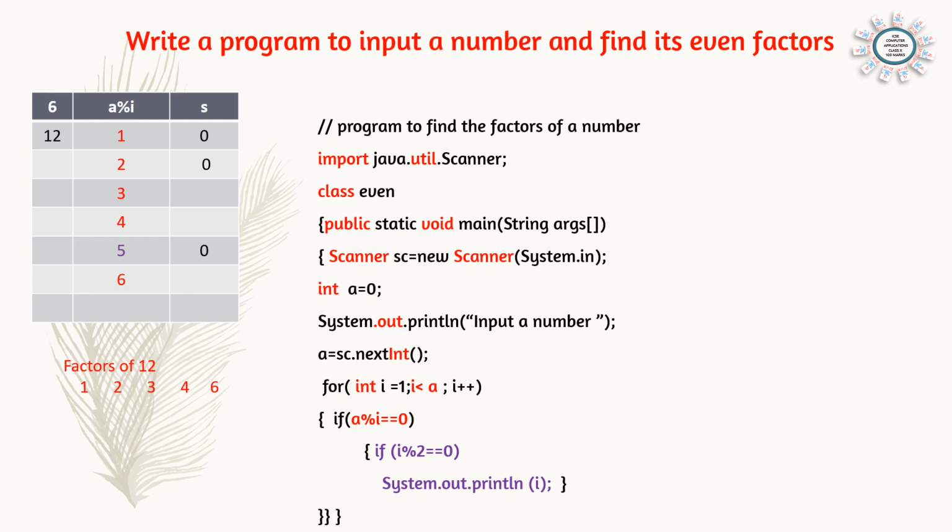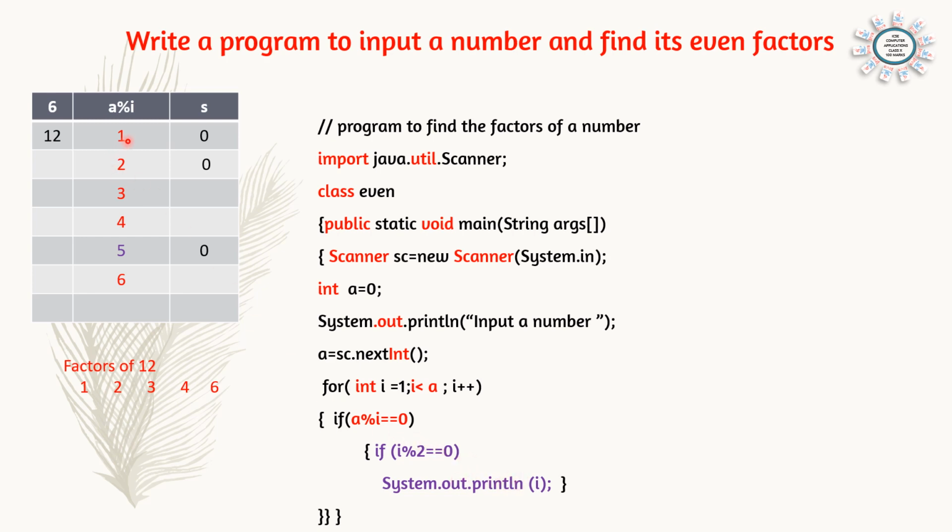Then now we have to find the even digit. So here, if a modulus i is equal to 0, the first time 1 is a factor. Now check whether 1 is an even digit. If i modulus 2 is equal to 0: 1 divided by 2, the remainder is not 0. That means it is not an even factor, and it will not be printed. Here we are having the if condition. If i modulus 2 double equals 0, we are checking the remainder. Here also double equal, we are checking whether the remainder is 0. Then only it will be printed.